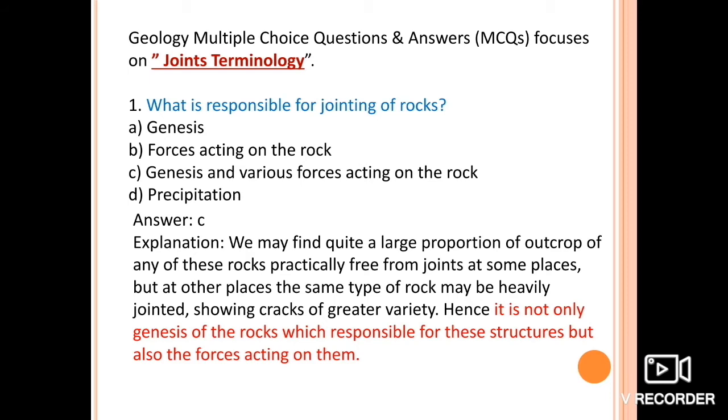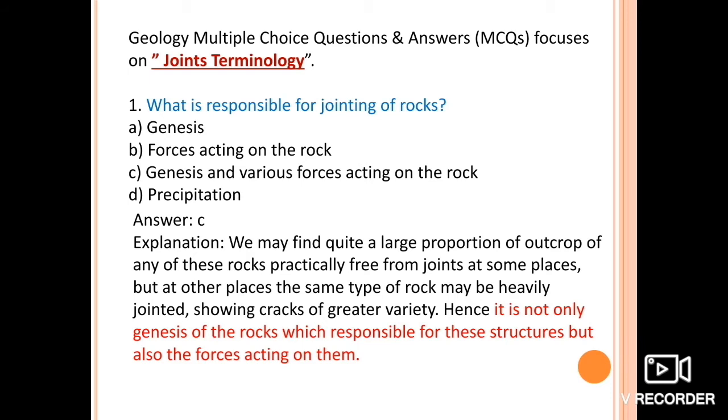Okay, so we may find a quite large proportion of outcrops of any of these rocks practically free from joints at some places, but at other places the same type of rock can be heavily jointed, showing cracks or fissures or cracks of greater variety.